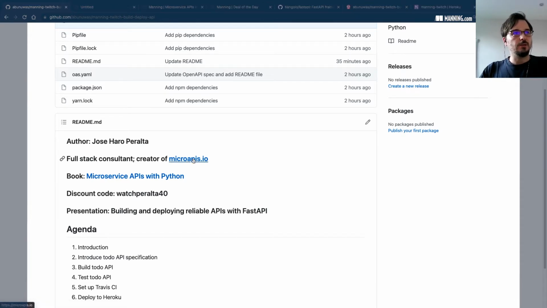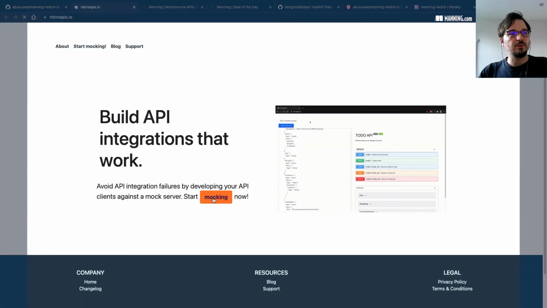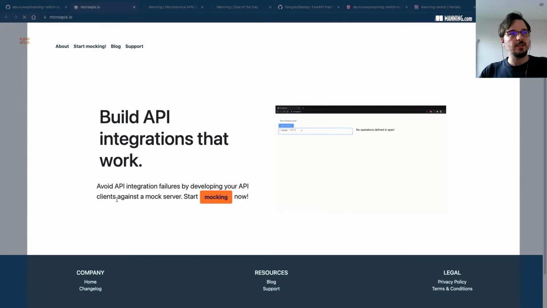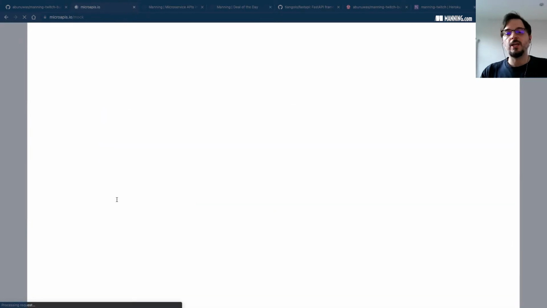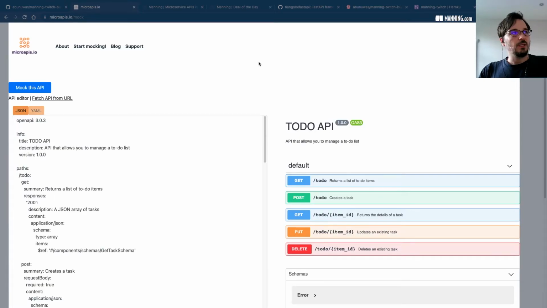Microservices.io is a website. Basically you can mock an API with this tool, and this makes it easier for API client developers to build their clients against an API specification. There you go. This is what it looks like. So you would paste the specification here. Only works for REST APIs at the moment. You would paste the spec here. You click mock and you get your mock server.